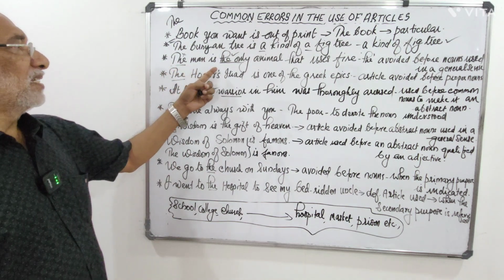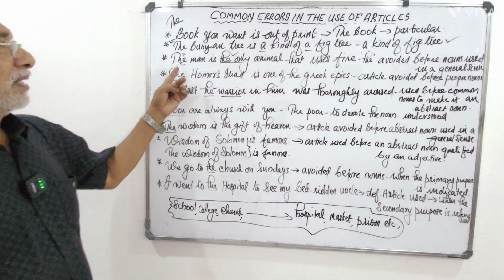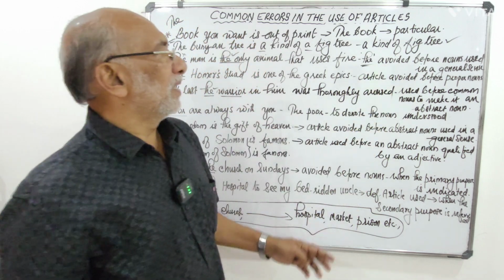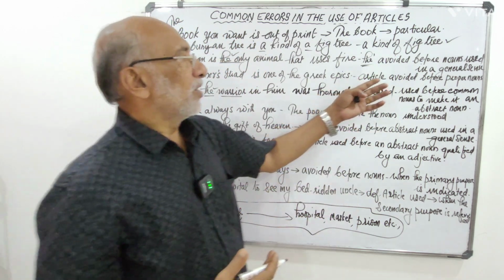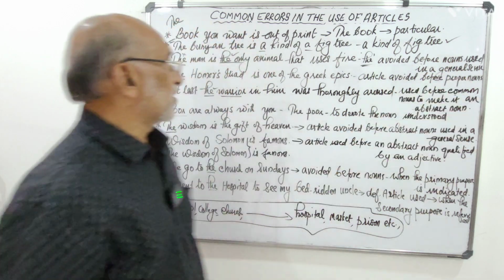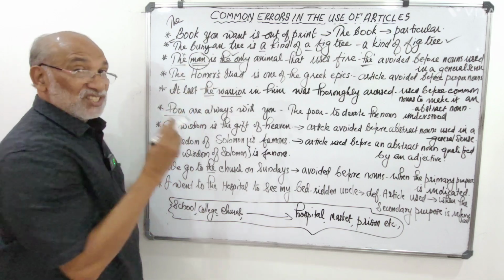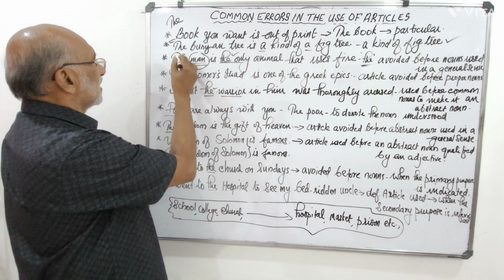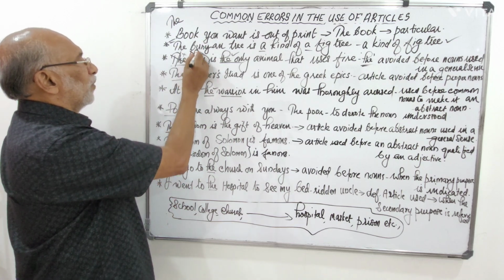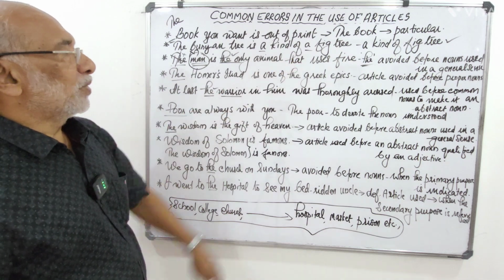Then next one. The man is the only animal that uses fire. Here, see, definite article the is to be avoided because before nouns used in a general sense. What is the noun here used? Man. This is used in a general sense. So the article is to be avoided. Make it a capital M. Okay. Man is the only animal that uses fire.